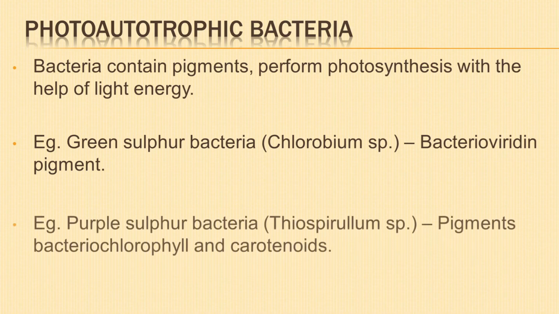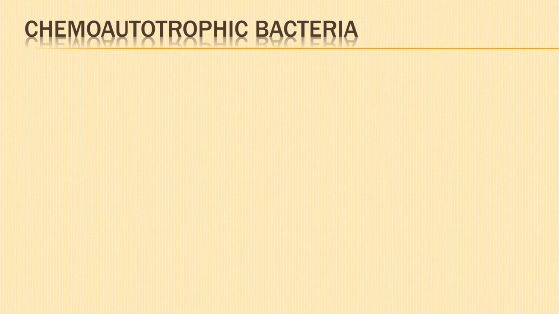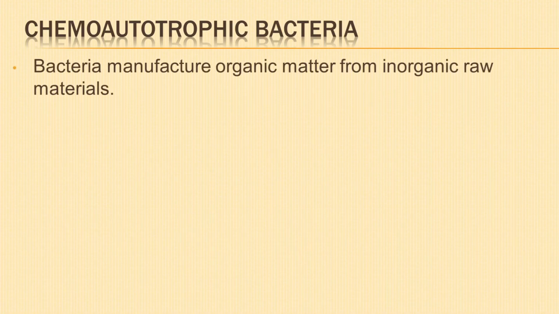Next example is purple sulfur bacteria, Thiospirillum species, contain pigments bacteriochlorophyll and carotenoids. Next is chemoautotrophic bacteria. They manufacture organic matter from inorganic raw materials. Energy liberated is trapped in ATP molecules and is used to synthesize organic matter.